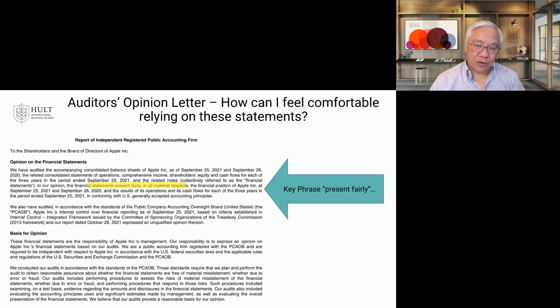So there's a lot of verbiage there. It's kind of standard verbiage, but the key phrase is presents fairly. There's other things in the opinion letter, of course, but that's the main thing. If it doesn't say that, or if there's what we call an adverse opinion or qualified opinion, you definitely want to know what's going on, because typically there's no dispute between the auditor and the client.